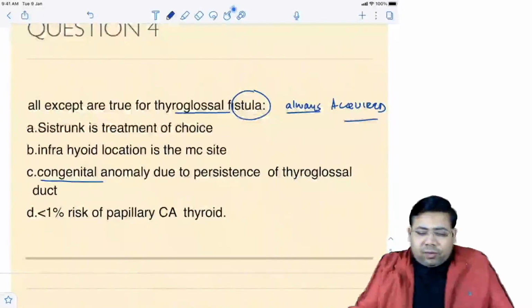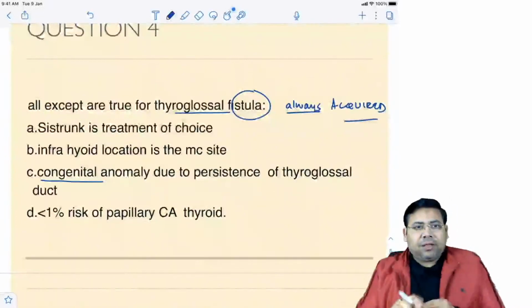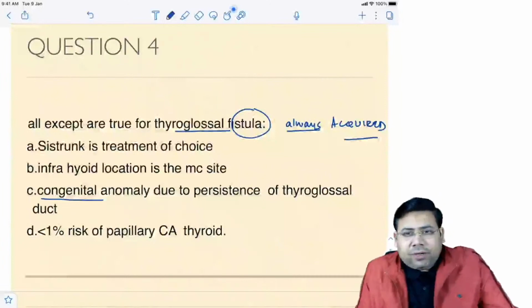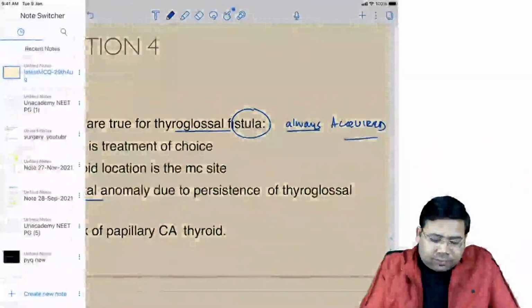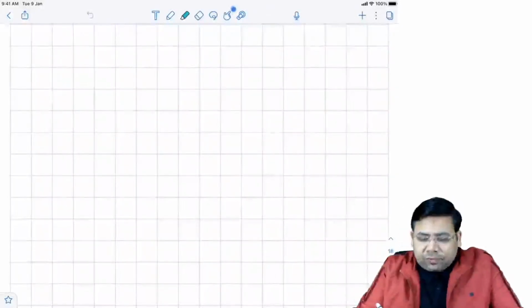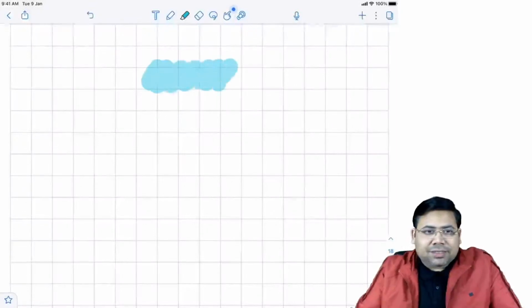So let us try to understand this concept. Let us discuss a few important points on thyroglossal duct, cyst, and fistula.